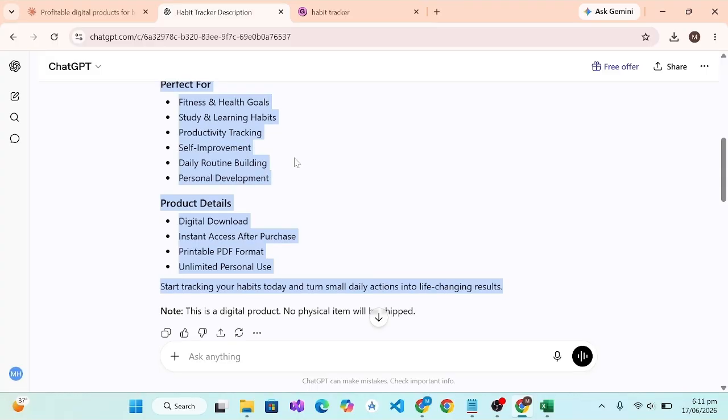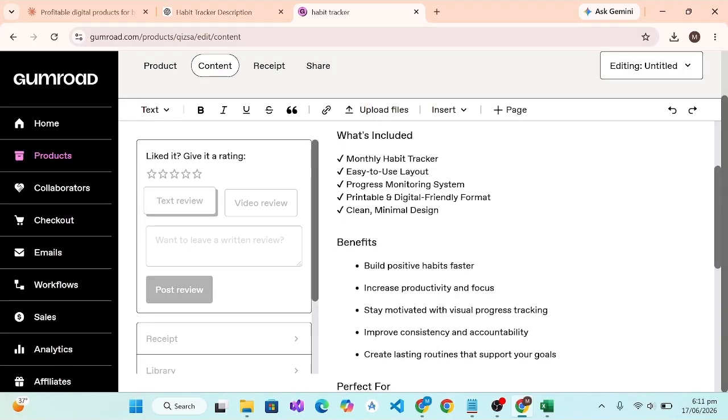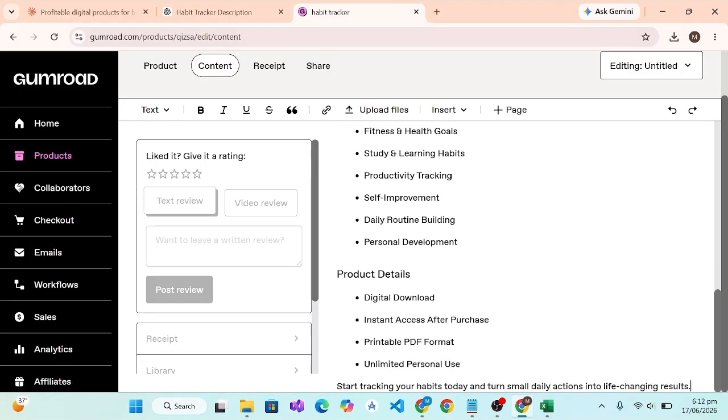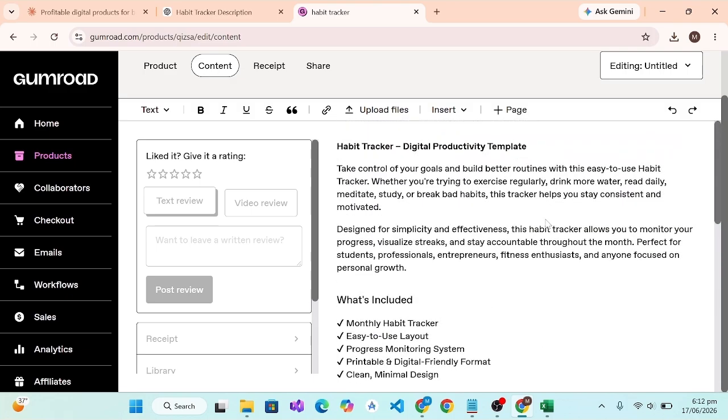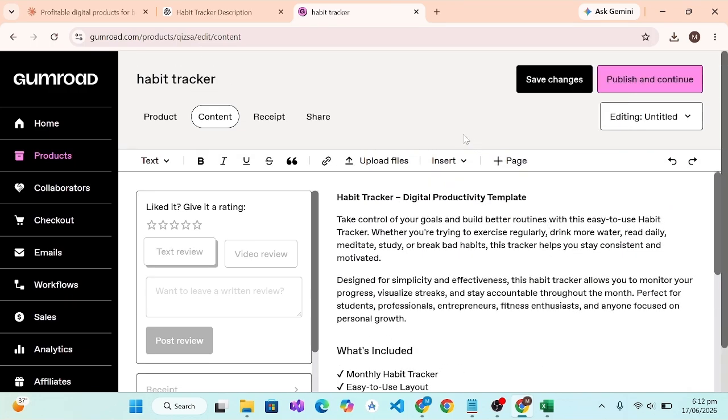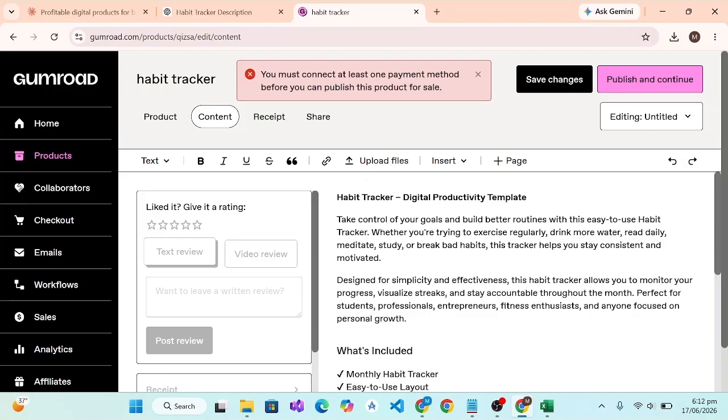And content, here you will have the content of your digital product that you want to sell. And again I'm going to copy the description and paste it here, but you will not do that. You will have to paste an authentic and trustworthy description of the product. So publish and continue. But here we will get an error.